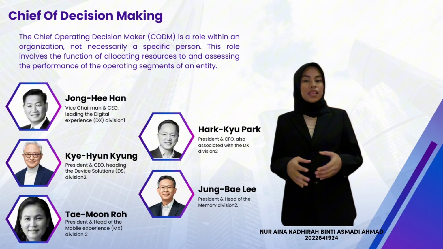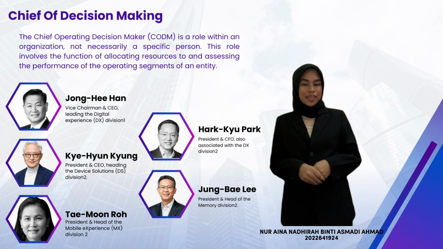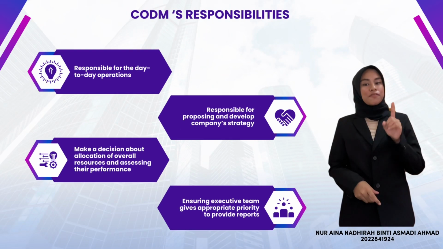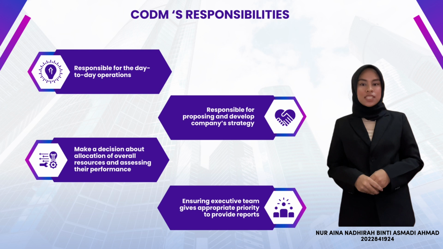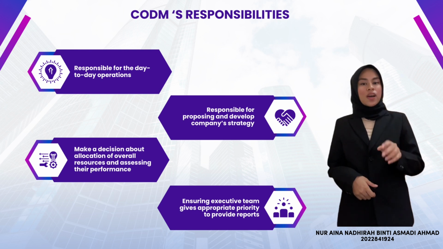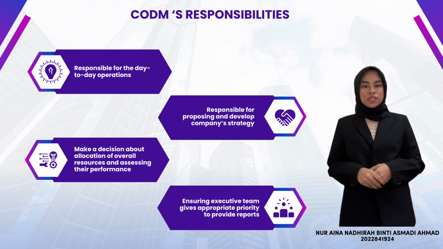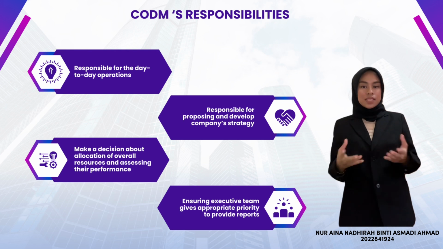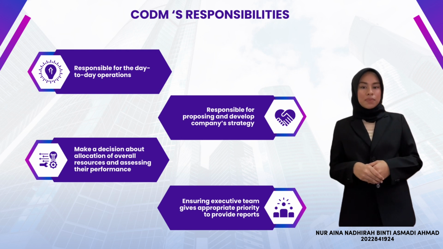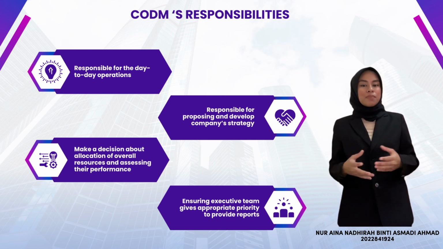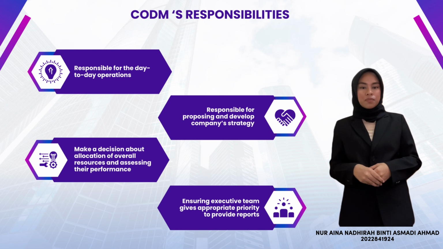So the next is the line of Samsung chief operating decision maker. They are responsible, first, for the day-to-day operation. The second one, they are responsible to propose and develop company strategy. The third one is to make decisions about allocation of overall resources and assess their performance. And the last one, they must ensure the executive team gives appropriate priority to provide reports.